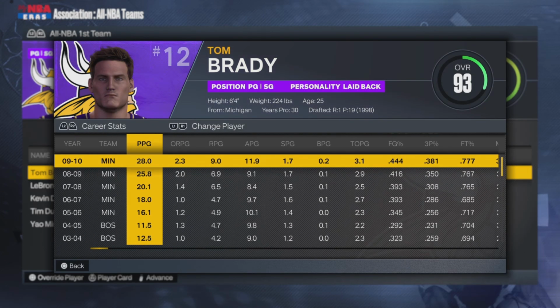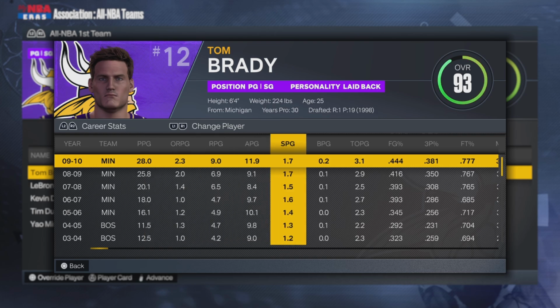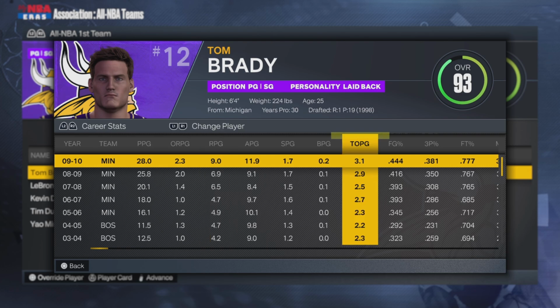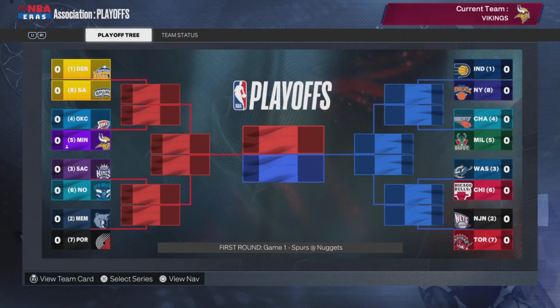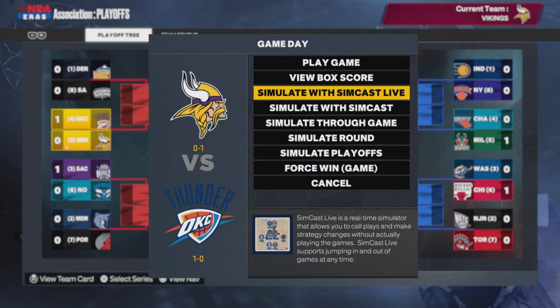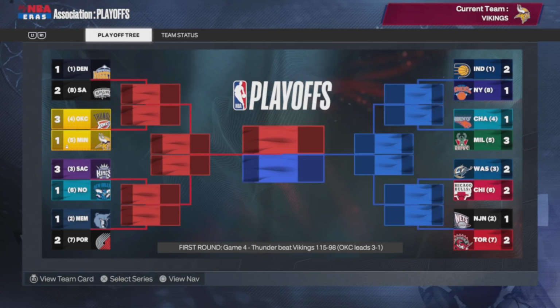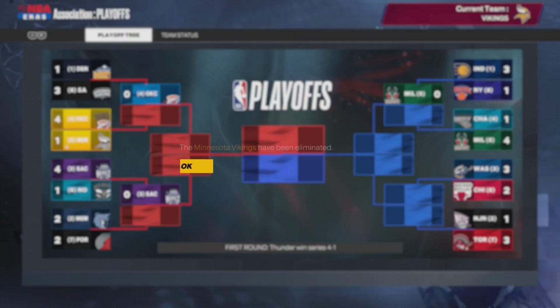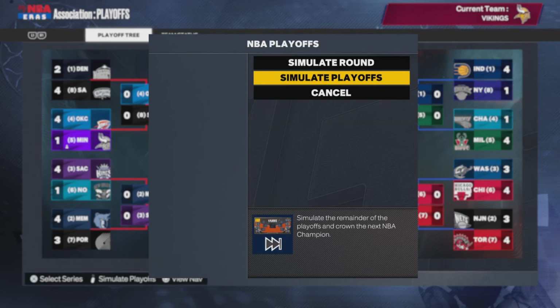Tom Brady, All-NBA first team. He is putting out, whoa, those numbers are something else. 28 and 12 with 2 steals and 9 rebounds. 44% from the field. He heard me talking trash about him not knowing how to shoot a basketball, and he said, you know what, little Codeine, I'm better. I'm going to prove you wrong. But he can't prove me wrong at all because he's still not a winner. He's going to lose to OKC in 5, and we're just going to keep on simulating.